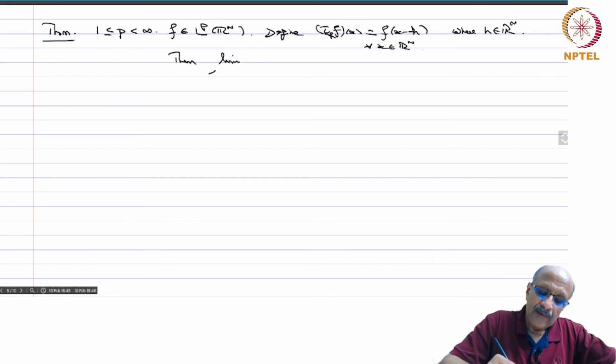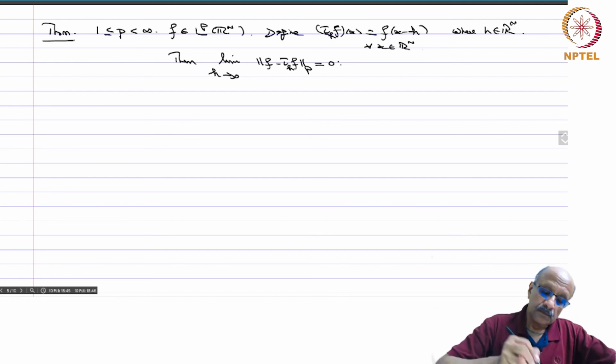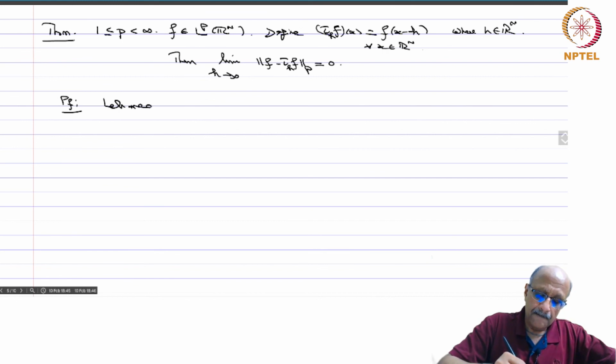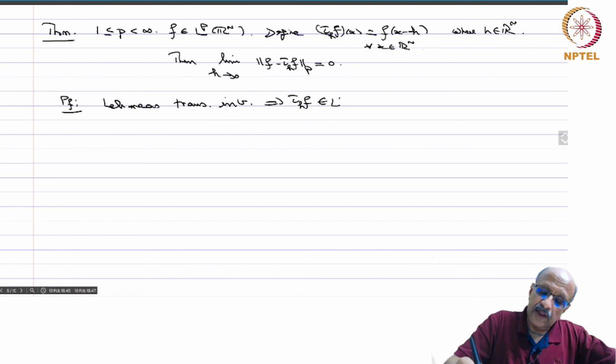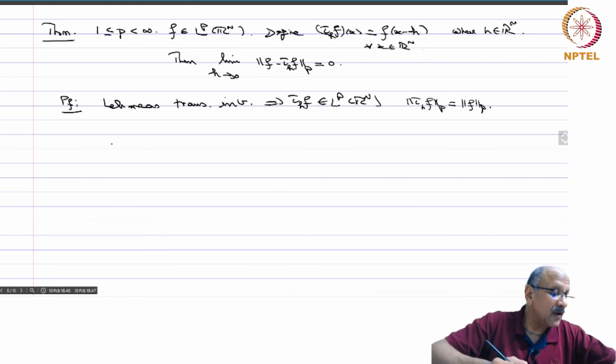Then the limit as h tends to 0 of the norm of f minus tau h of f in LP equals 0. Proof. Lebesgue measure is translation invariant. So this implies that tau h of f is also in LP of Rn, and in fact it has the same norm: the norm of tau h f in LP is the same as the norm of f in LP. That is just the translation invariance of the Lebesgue measure.